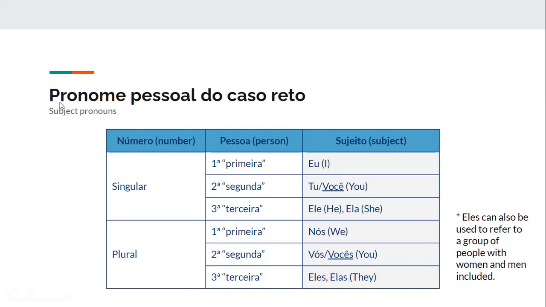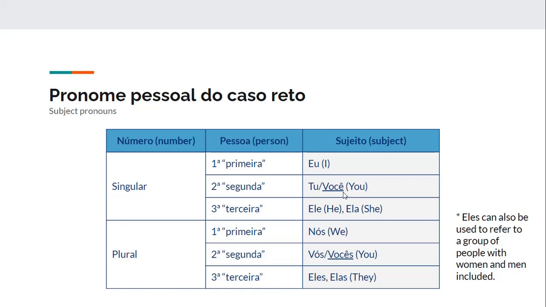So here we have pronome pessoal do caso reto, which is subject pronouns. So basically we have number, singular and plural, person, so first, second, third, and last, sujeito, subject: eu, I; tu, você, you; ele, he; ela, she; nós, we; vós, vocês, you; eles, elas, they. So notice that eles is referred to a group of boys, and elas to a group of girls, but eles can also be used to refer to a group of people with women and men included.